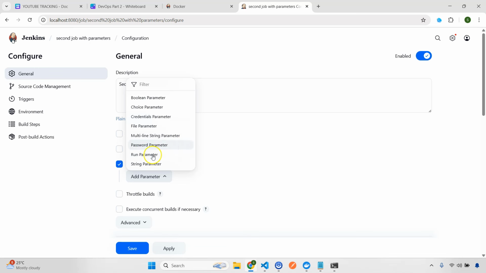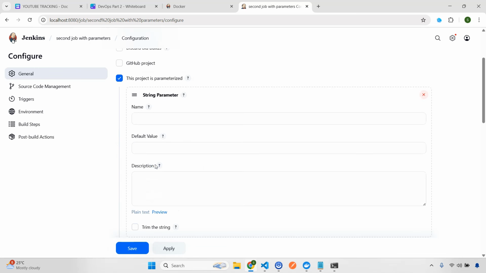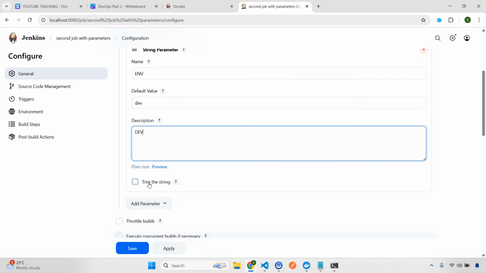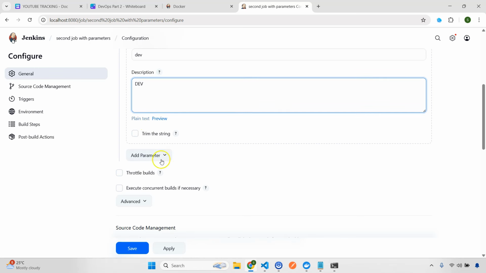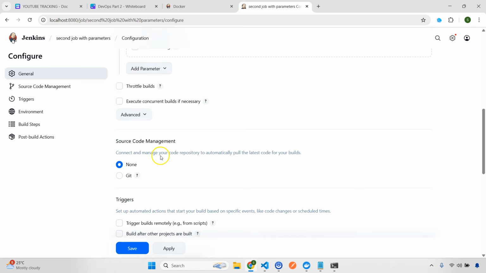I'll keep this one simple and just select string parameter. Here you need to give the name. Let's say env, right? We want to check which environment we are deploying this particular job to, as simple as that. I'll give the default value as dev. That's it, this is very simple. You can add multiple parameters here too.